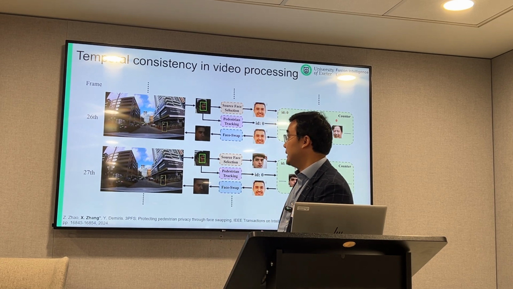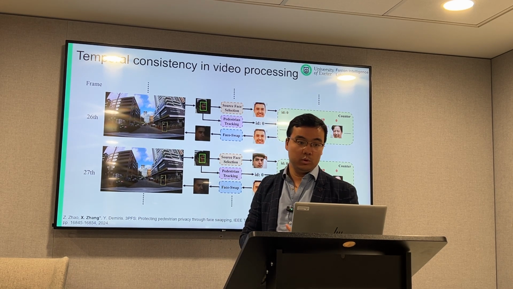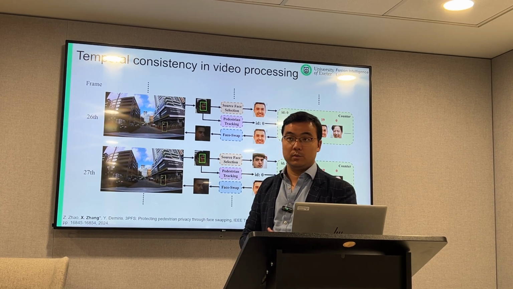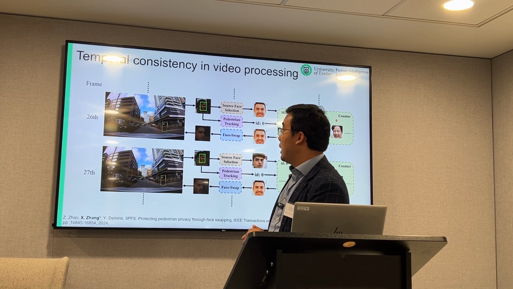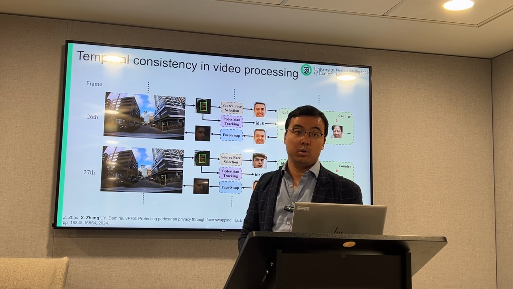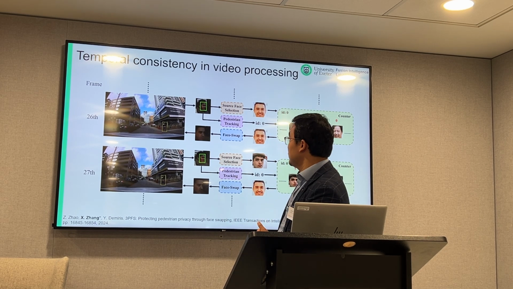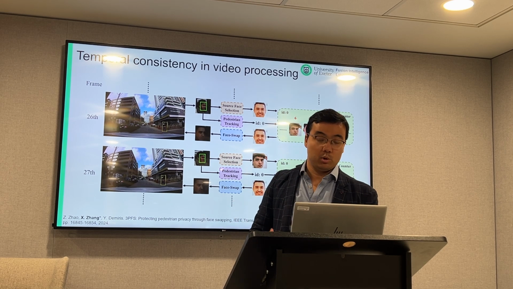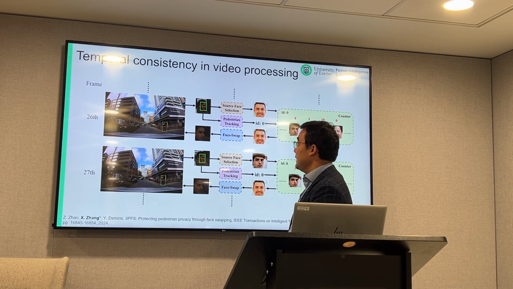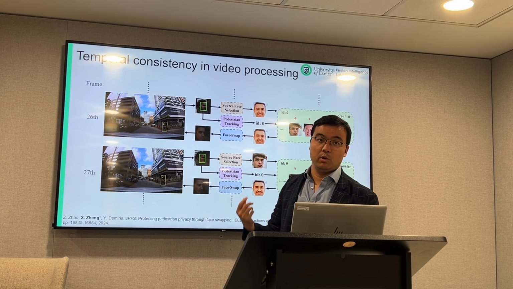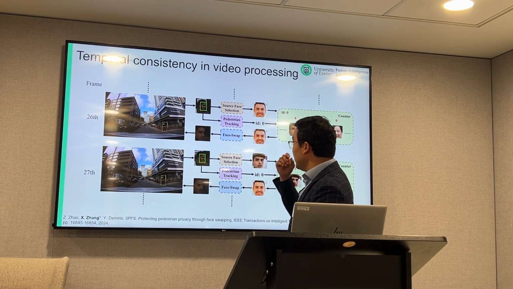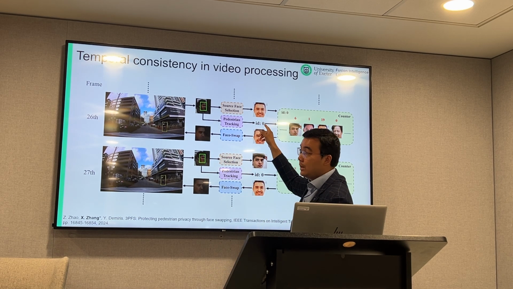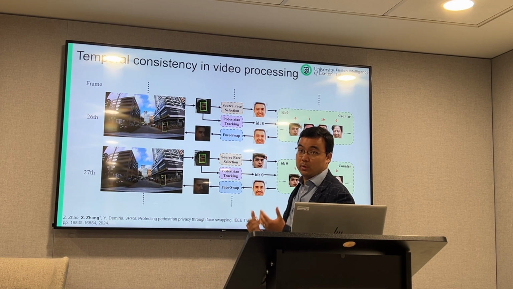Another very important thing is that we not only want to apply our method to images, we also want to apply it to videos. So in this case, it is very important to maintain the temporal consistency in the anonymized video. So we propose another algorithm in our method to make sure the temporal consistency is good. The basic idea is that we combine our method with a multiple object tracking method. In this way, every pedestrian will have a unique ID provided by the multiple tracking algorithm.